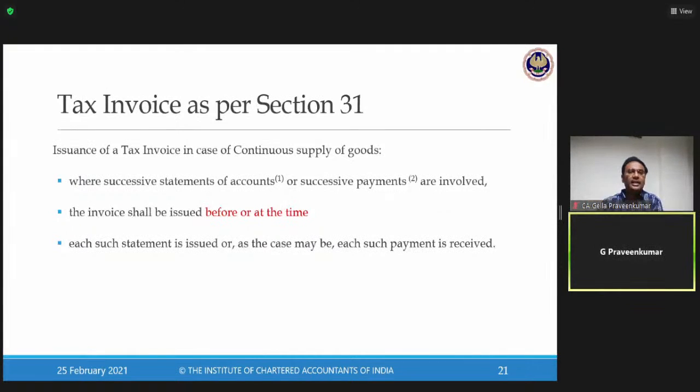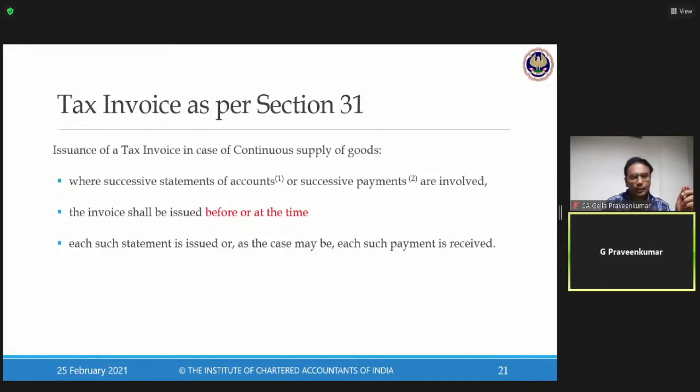Now, further, in relation to continuous supply of goods, we have understood what is the supply of goods. We have understood what is the supply of services. We have understood the point in time when a tax invoice has to be issued in relation to removal of goods and in relation to provision of services. Now we come to this crux, again for the examination. Please expect one adjustment for 2 marks in relation to continuous supply of goods.